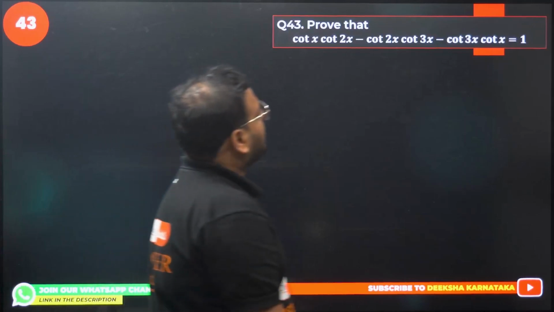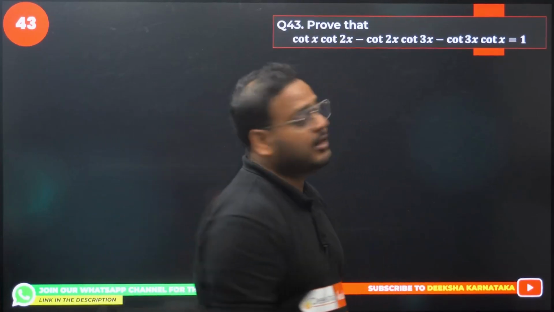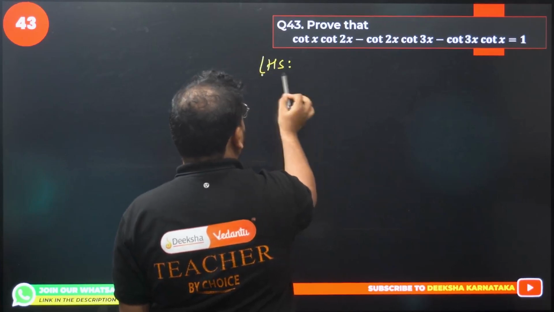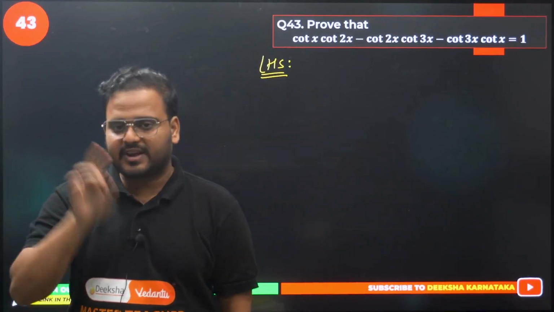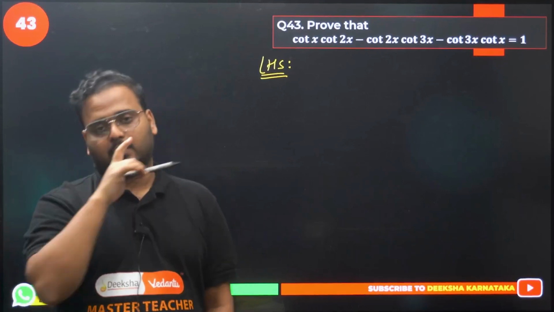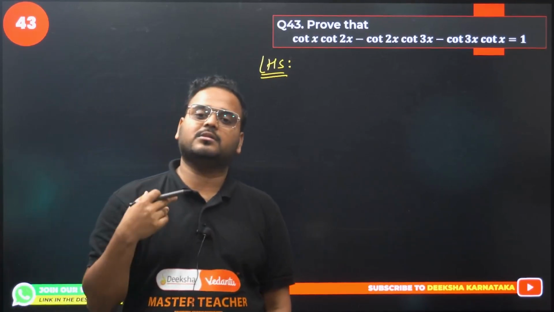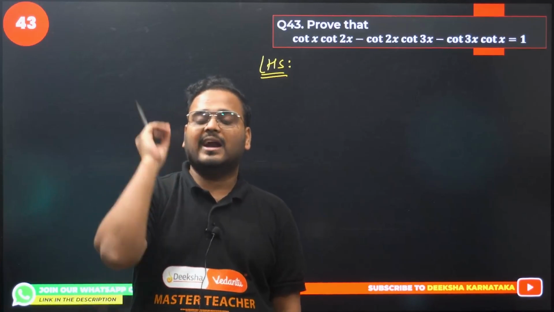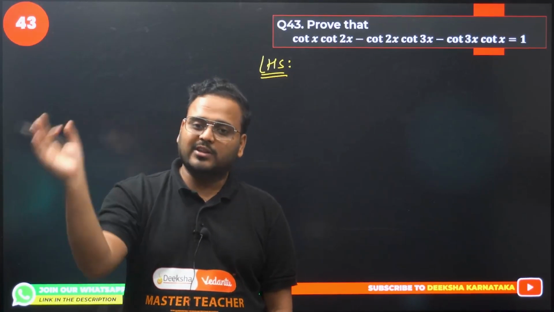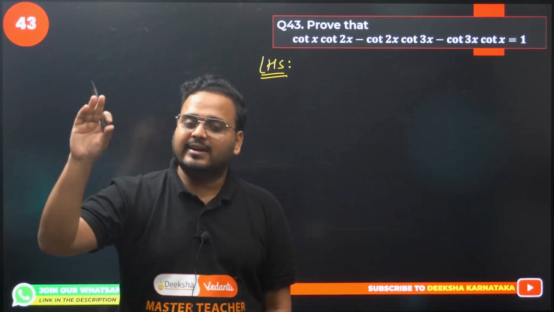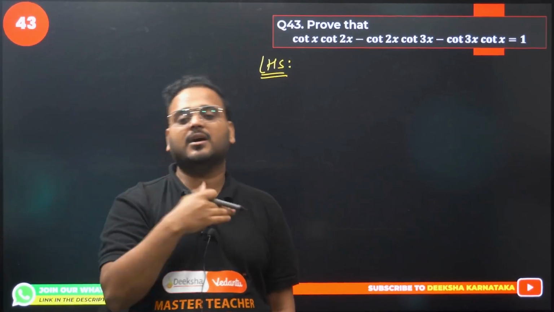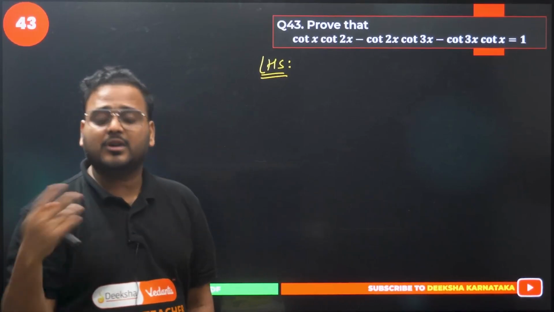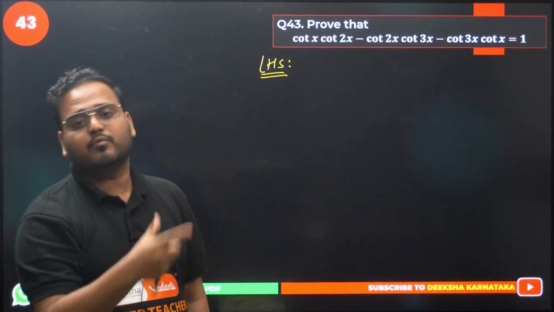Cot x cot 2x, cot 2x cot 3x, cot 3x cot x equal to 1, we have to prove. Let's take LHS. So what happens with this kind of question if it strikes? Simple. If not, it will take time. My advice to all of you will be, please avoid doing identity questions in the beginning. Solve other questions. Get faster in those, get marks in those questions, and later attempt the identity questions. If you can get it directly, good. If you're not able to understand, leave it and leave some space and move on.